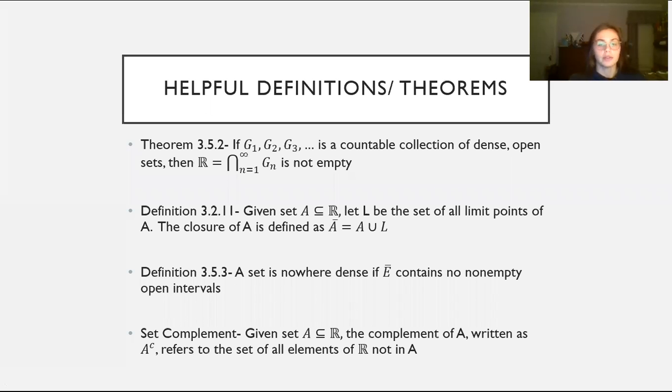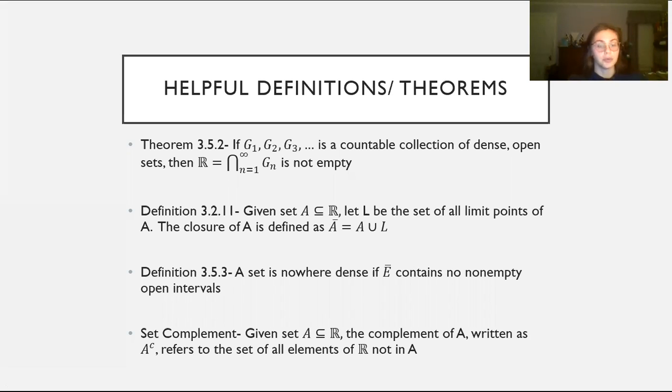First I want to get into some helpful definitions and theorems we'll be using within the presentation. The first one is theorem 3.5.2, from the textbook, and it states that if G sub 1, G sub 2, G sub 3, and so on is a countable collection of dense open sets, then the intersection of G sub n is not empty.